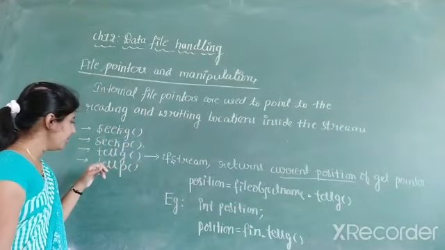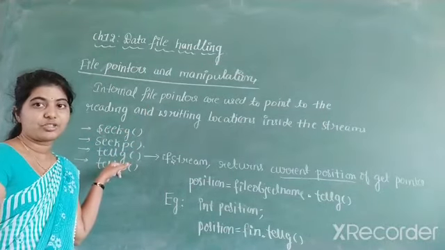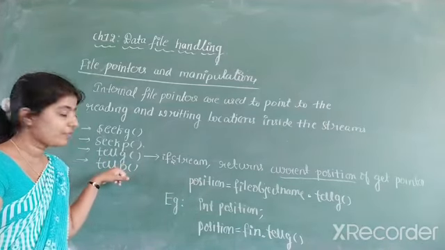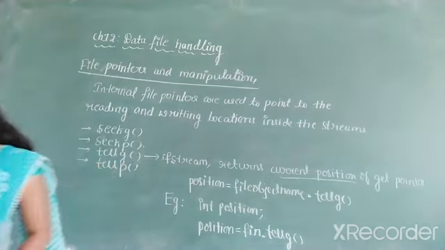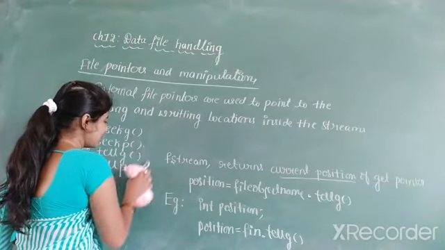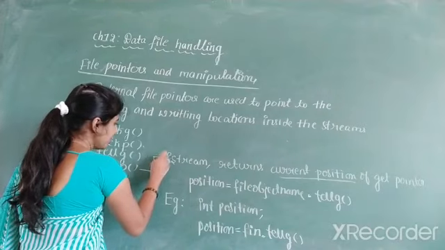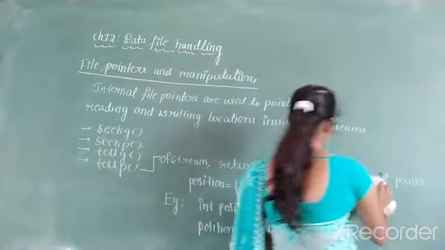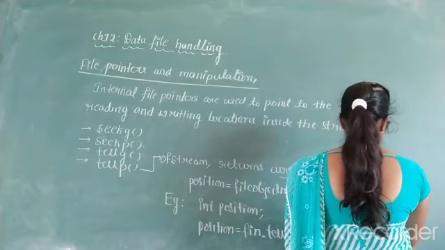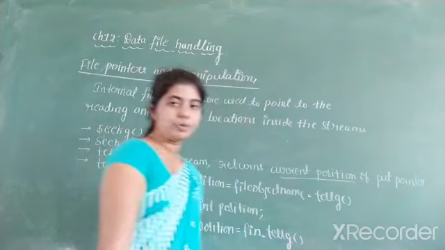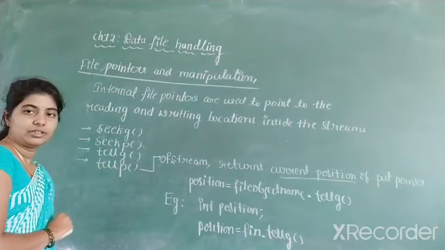Next we will discuss the tellp member function. The tellp member function belongs to which class? P indicates the put pointer, so it belongs to a class called ofstream, and it returns the current position of the put pointer.